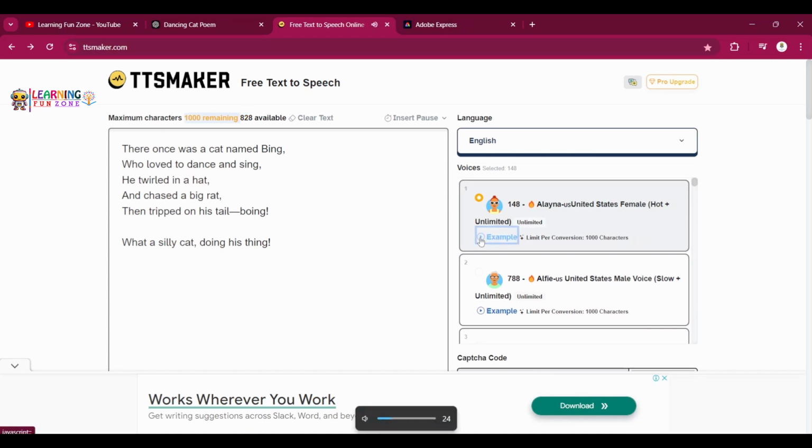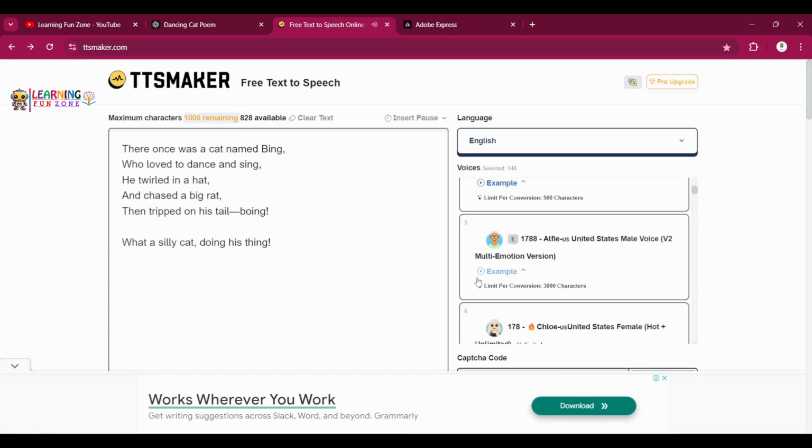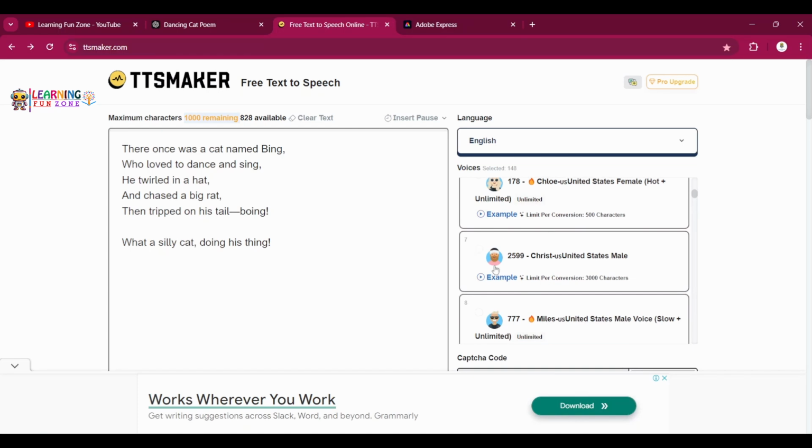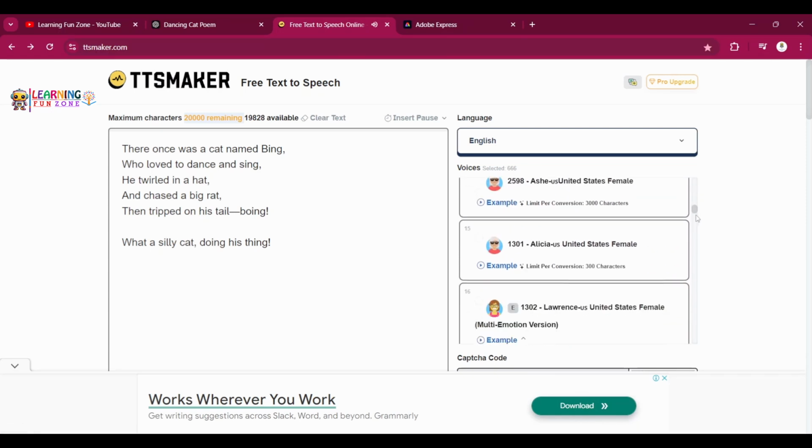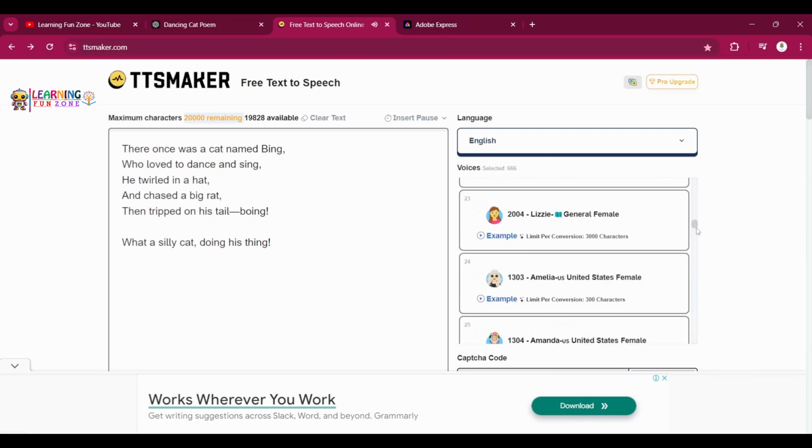TTSMaker is a free text-to-speech tool that provides speech synthesis services.